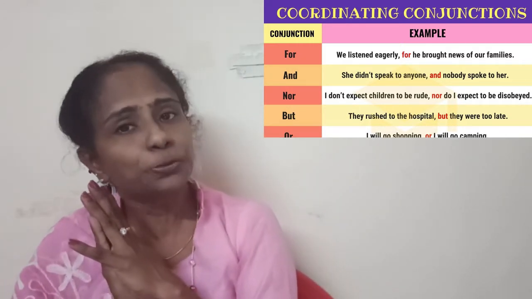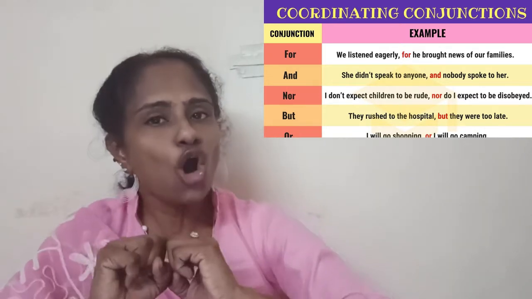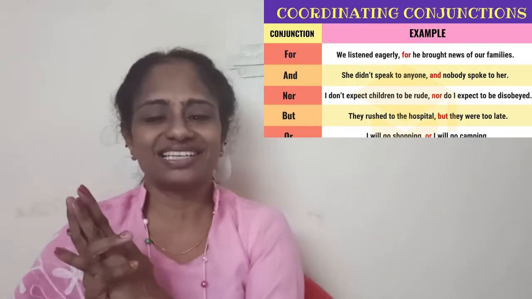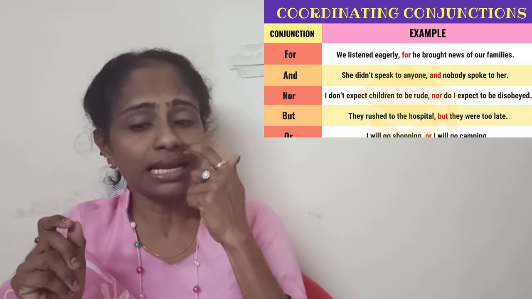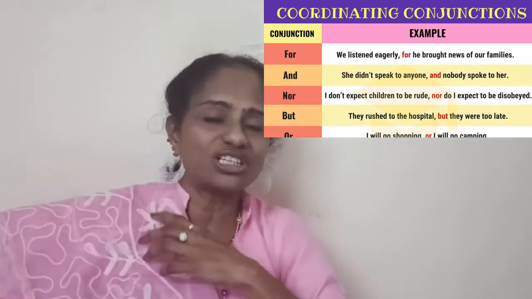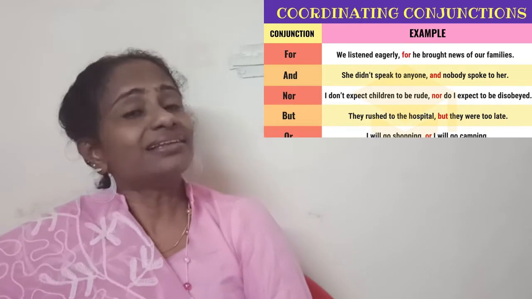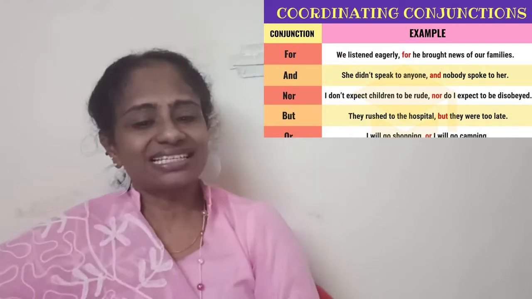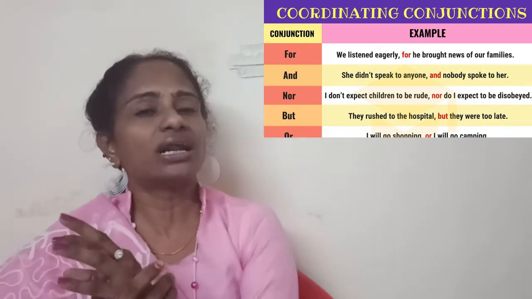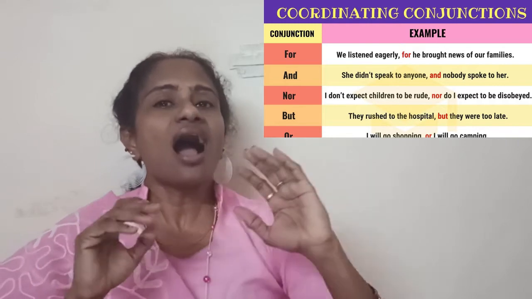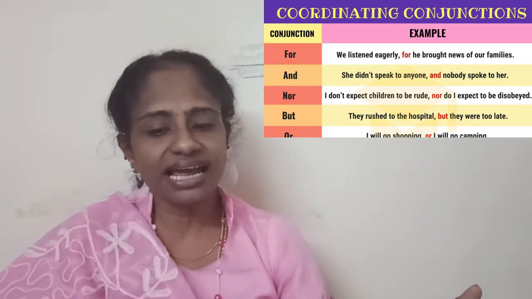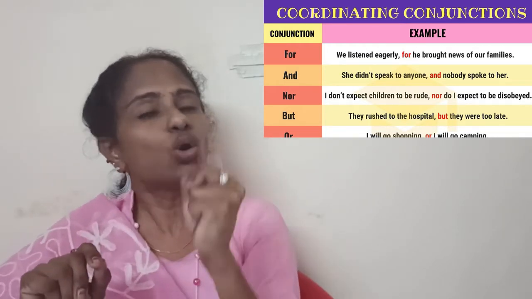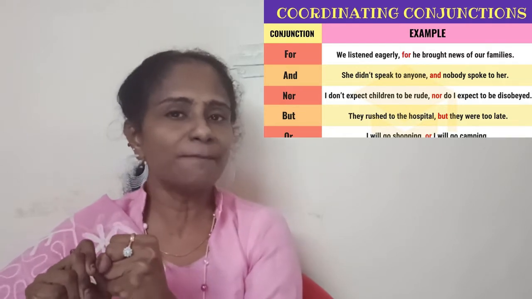Don't expect children to be rude. "Don't expect children to be rude" is an independent sentence, and "nor" is a connecting word between these two sentences. They rushed to the hospital, but they were too late. "They rushed to the hospital" is an independent sentence, "but they were too late" is again an independent sentence, and "but" connects them both. Next, I will go shopping or I will go camping. "I will go shopping" is an independent sentence, and "I will go camping" is an independent sentence, and this "or" is the coordinating conjunction that connects them both.